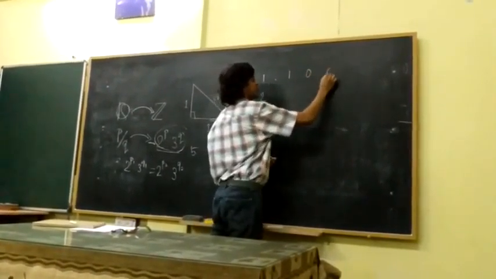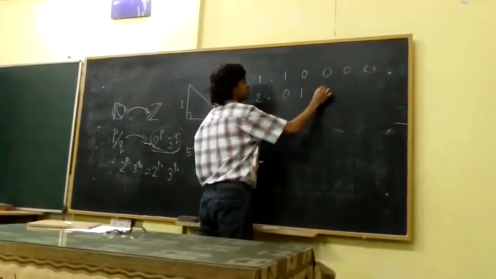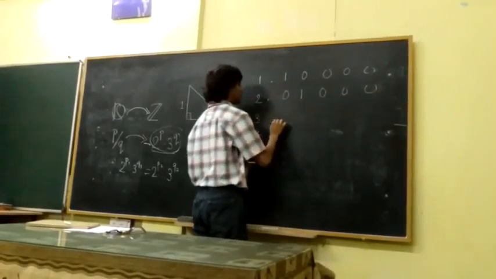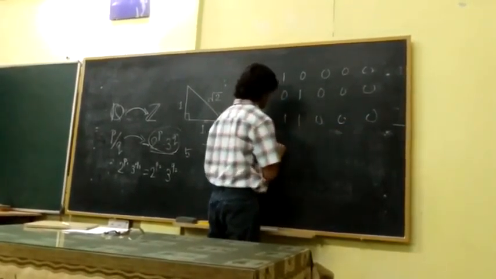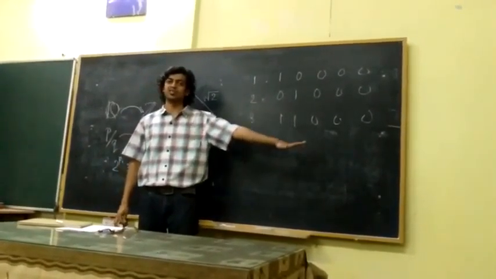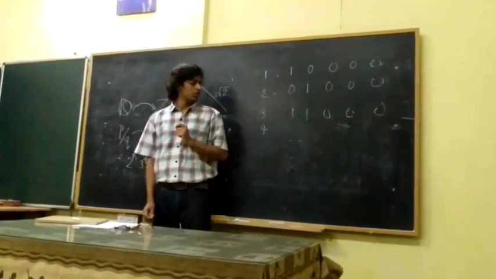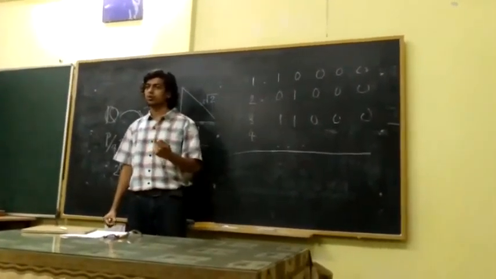Let's say the first one is 0.1000000. Second one is 0.1000. Third one is 0.1100. And so on, some way. I'm just listing down the numbers. There's some way I can list all these numbers. Right? Now, let us look at the following number.